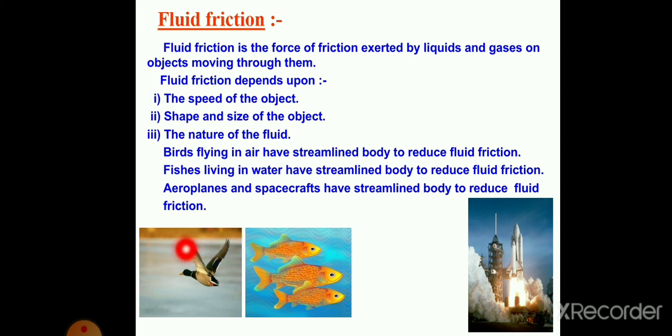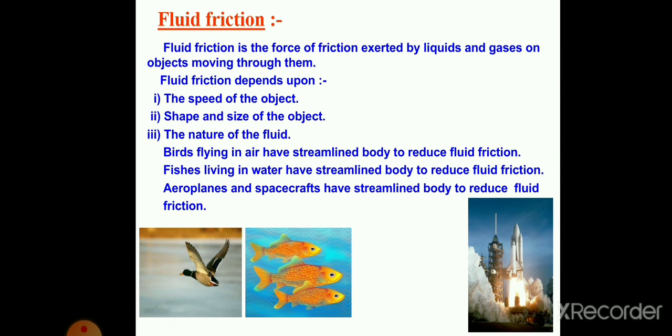In the same way, fishes living in water also have a streamlined body. See, it is all nature's gift, right?